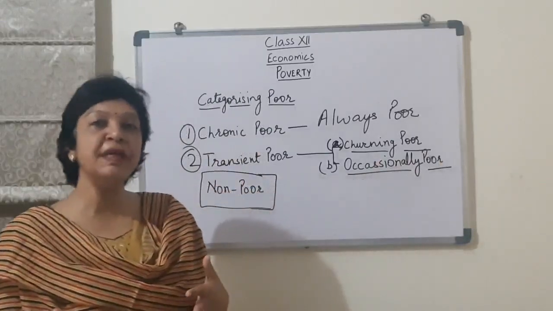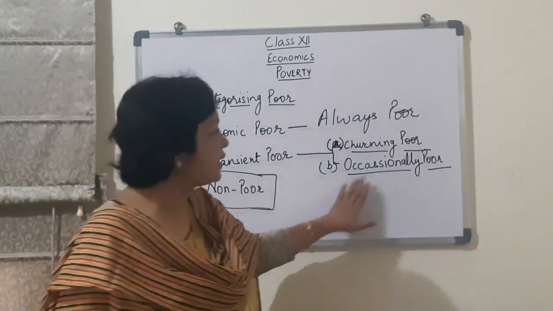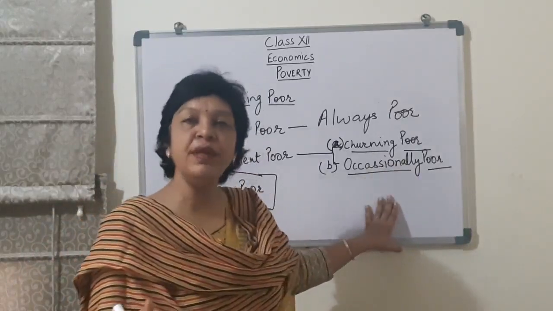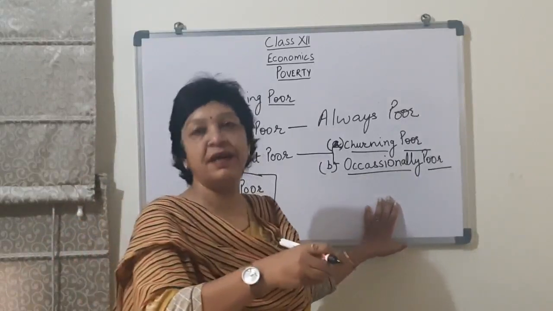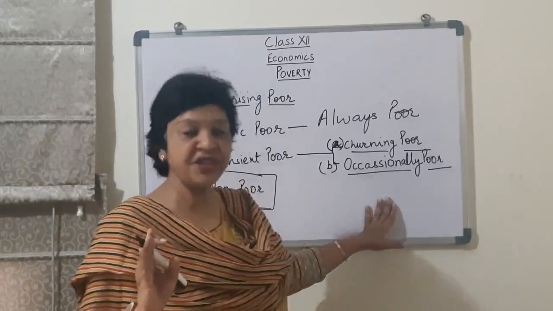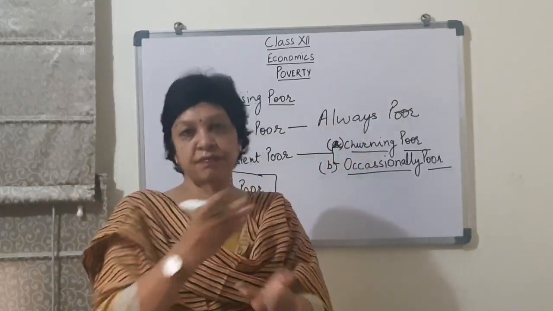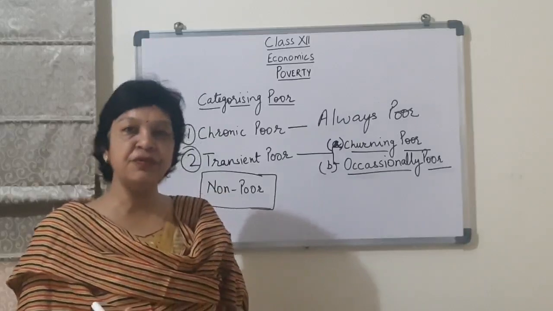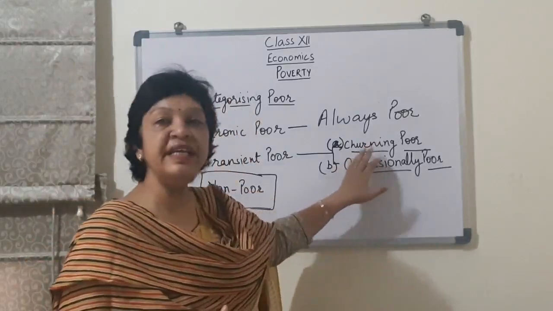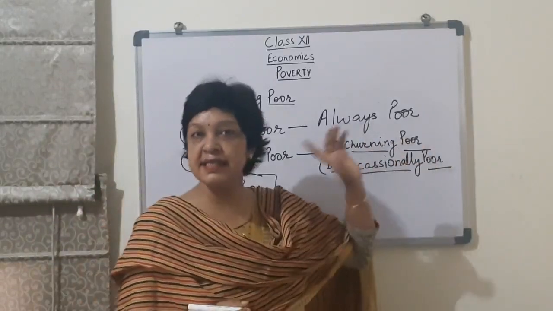Some of the business people who because of maybe the bad patch of luck at times become poor. Occasionally poor जो किसी प्रॉब्लम की वजह से कभी कभार, बहुत कम कभी कभार बिलो पॉवर्टी लाइन आ जाते हैं. चर्निंग पुअर जो हमेशा in out, mainly the seasonal workers, the casual workers. The days they find employment, they are above poverty line. The days they don't find any employment, they are inside the poverty line.